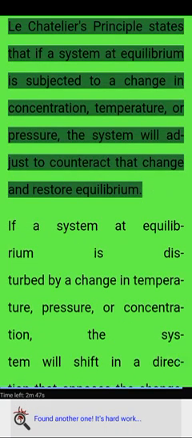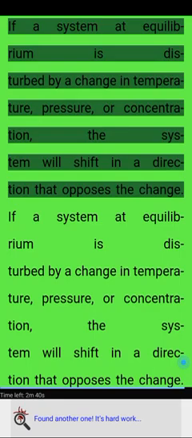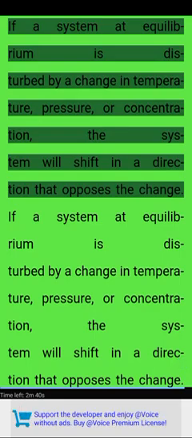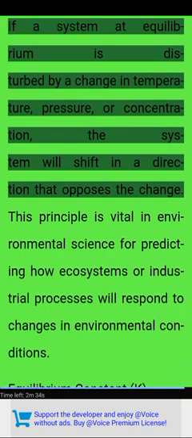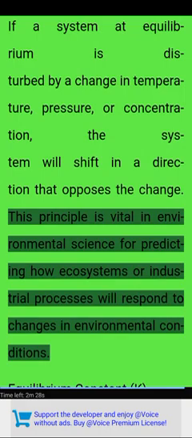Le Chatelier principle states that if a system at equilibrium is subjected to a change in concentration, temperature, or pressure, the system will adjust to counteract that change and restore equilibrium. If a system at equilibrium is disturbed by a change in temperature, pressure, or concentration, the system will shift in a direction that opposes the change. This principle is vital in environmental science for predicting how ecosystems or industrial processes will respond to changes in environmental conditions.